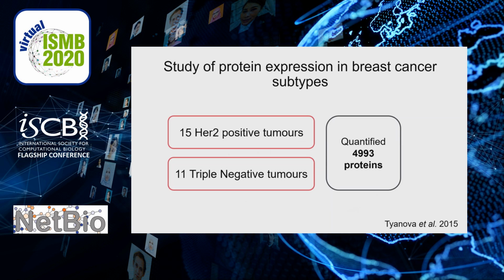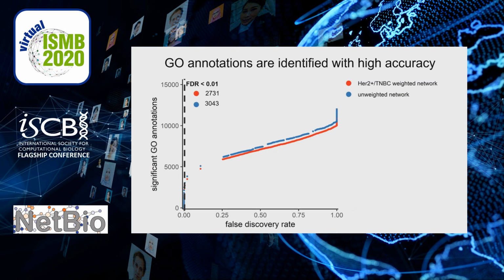We applied this method to the study of breast cancer subtypes. We used the data from the Nadeau et al. study, which compared the HER2 positive and triple negative breast cancer tumors. Here we use a false discovery rate to assess the clustering confidence of our algorithm against a set of randomized Go annotations. And what we see is that we're able to identify a large number of significantly clustered Go annotations at a very low false discovery rate.